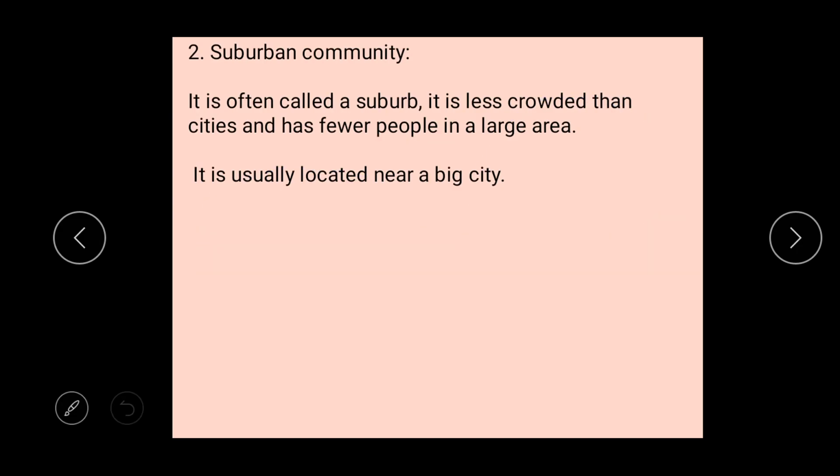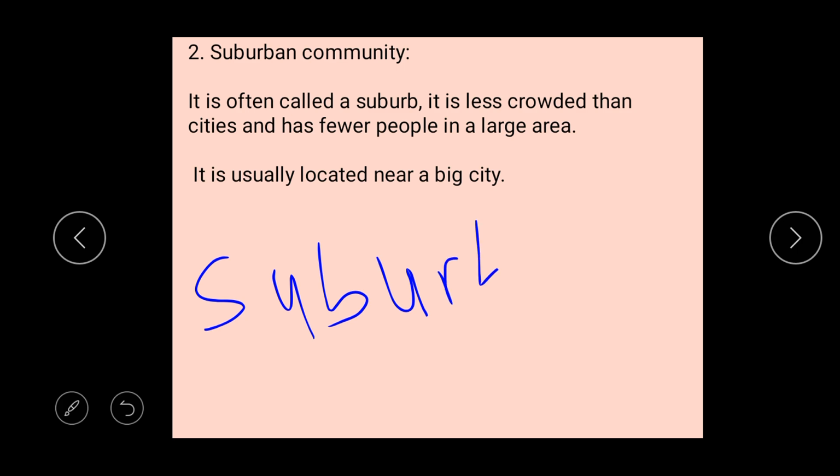Now let's move to the next type of community, which is called suburban. Remember, we have urban, but now you are putting a prefix, another word in front of urban, which gives you suburban, and it is spelled SUB, then you spell urban, URBAN, suburban. And suburban is also called suburb, okay?